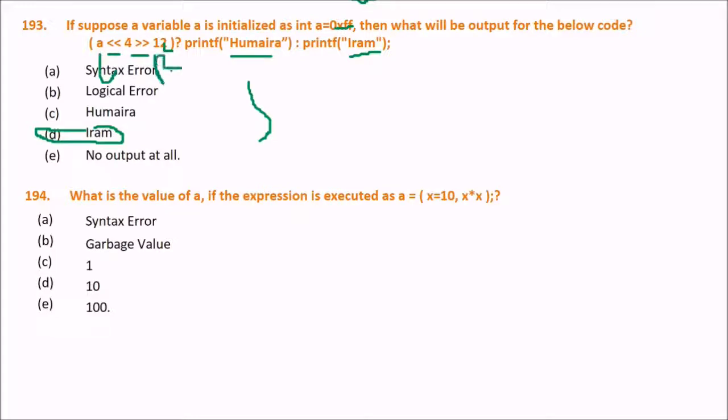This is left to right. So first A becomes 255 for shifting, and then it becomes 0 because it is shifted by 12. First it becomes 255 and then it will become 0, and hence the outcome of the expression is false. So Iram will be printed.